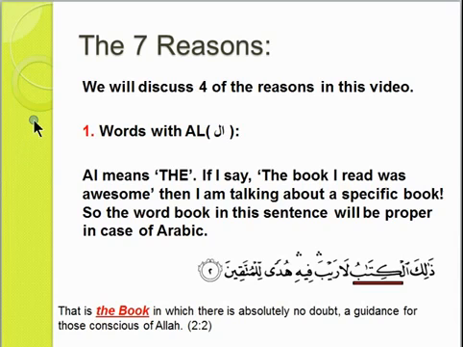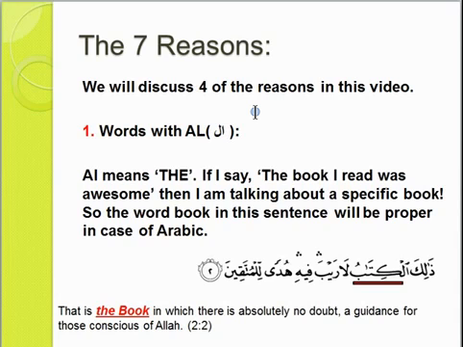The first one, words with al. You know, the river, the moon, the sun, the thing we call the is al here. So al shams, it will be ashams, would mean the sun. Al qamar would mean the moon. So al means the. If I say the book I read was awesome, tell me, even though we are using the word book, which is supposed to be common because all books are books, but look at this sentence: the book I read was awesome.